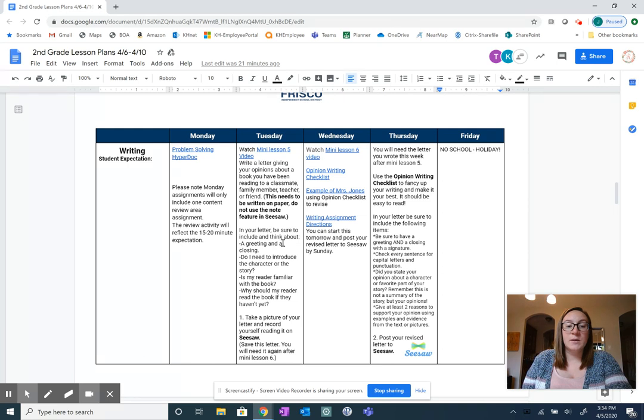In their letter, they need to be sure to include a greeting and a closing. They need to introduce the character of the story. They need to ask themselves if their reader is familiar with the book. Why should my reader read the book if they haven't? Once they have written that letter, they need to take a picture of their letter and upload it to Seesaw, recording their writing.